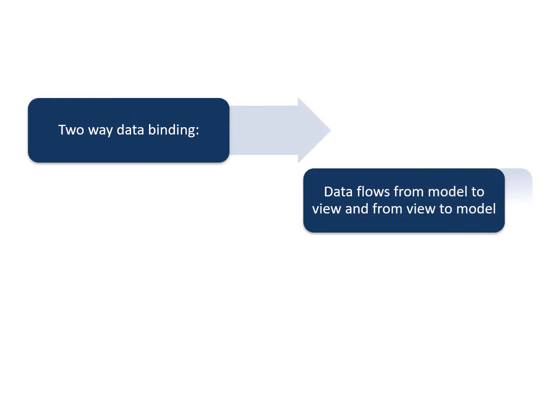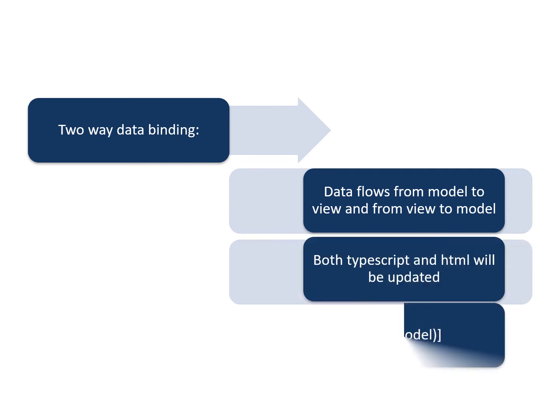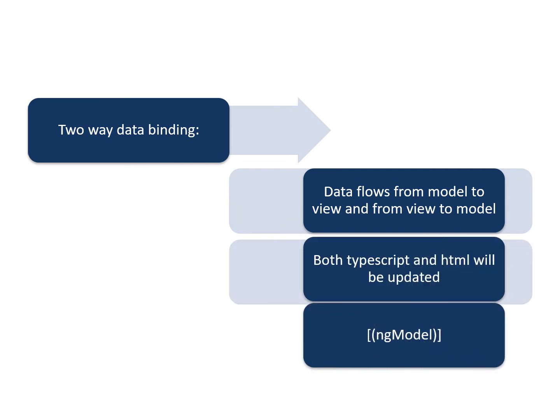Two-way data binding. As the name indicates, two-way communication happens. Data flows from the model to the view and from the view to the model. That is, from the TypeScript code to the HTML template and reverse. Both TypeScript and HTML will be updated. So this is indicated by using ngModel. This is known as the banana in the box model.